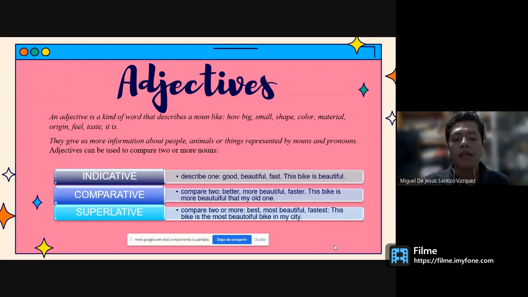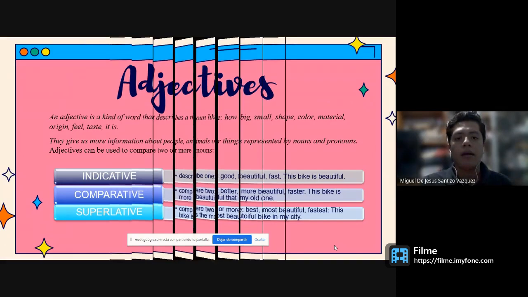Superlative. The superlative compares two or more things. For example, it refers that something is the greatest or something is the worst. As an example, we have: this bike is the most beautiful bike in my city. Yes, we have types of adjectives.